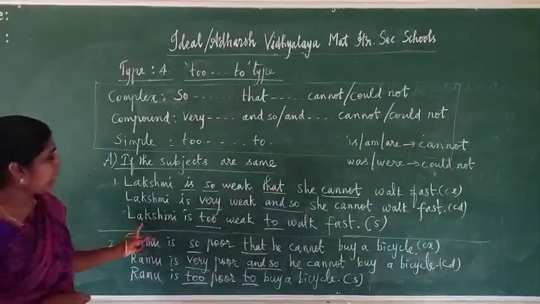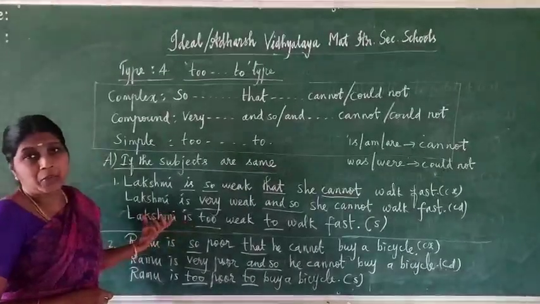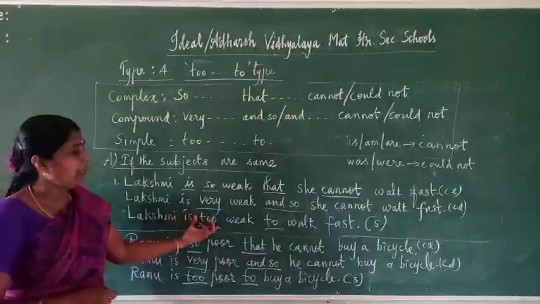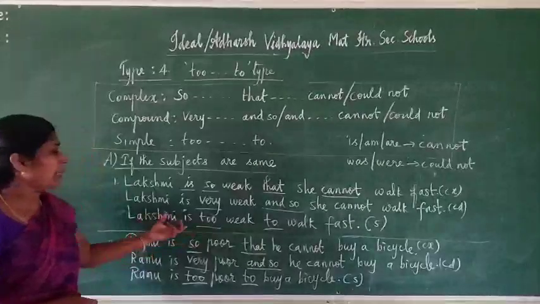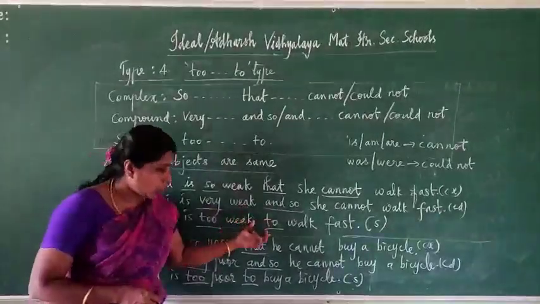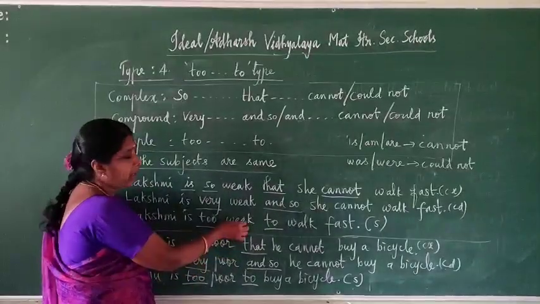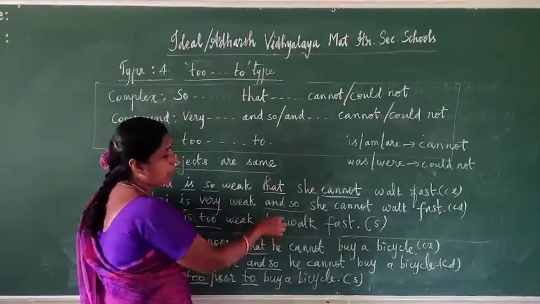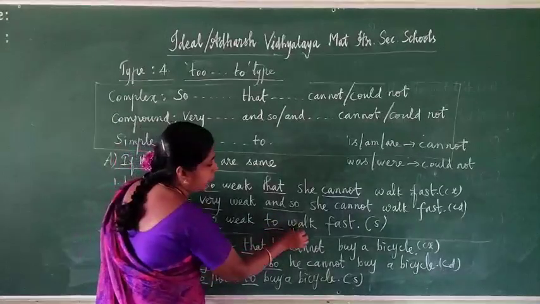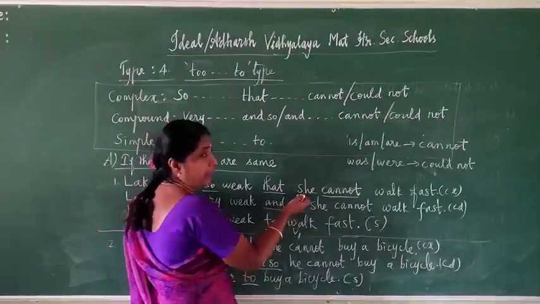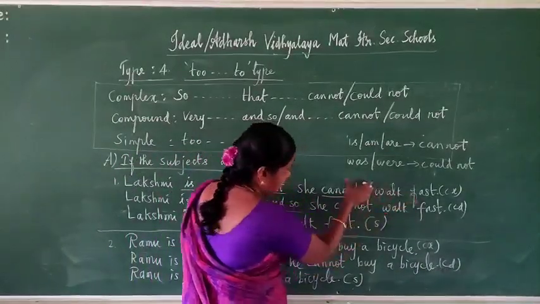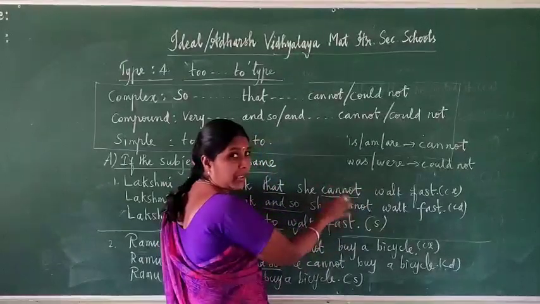Next is simple sentence. First write down subject and verb, and then write down too. Lakshmi is too weak to. After the adjective word, weak, write down to. After to, we should write verb 1. Further, they come to the main clause: she cannot walk fast. It is the same in complex and compound. That is the same only.